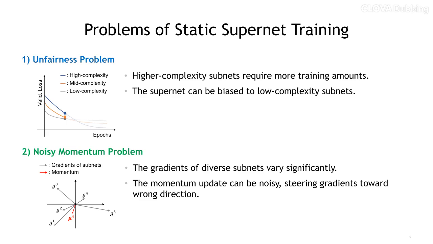Second, sharing a single optimizer for all subnets causes a noisy momentum problem. That is, the momentum storing the running mean of gradients becomes noisy due to varying gradients across the subnets. Generally, exploiting a momentum in an optimizer stabilizes the training process as it mitigates oscillations of network parameters by using the historical gradients. However, in the case of the supernet, the gradients come from diverse subnets within the search space, and they can vary significantly.